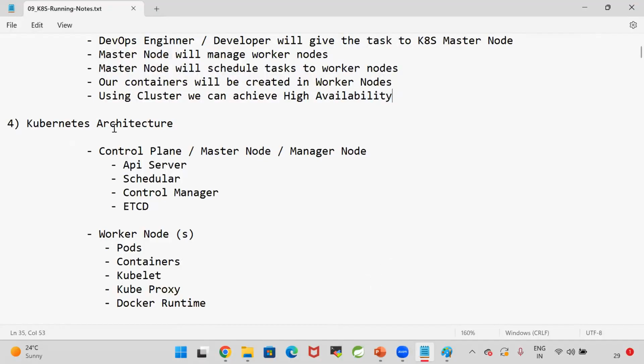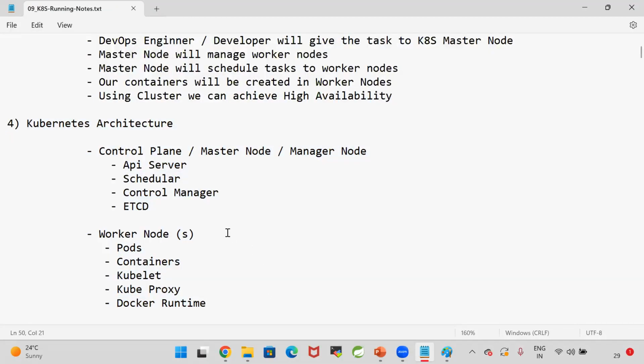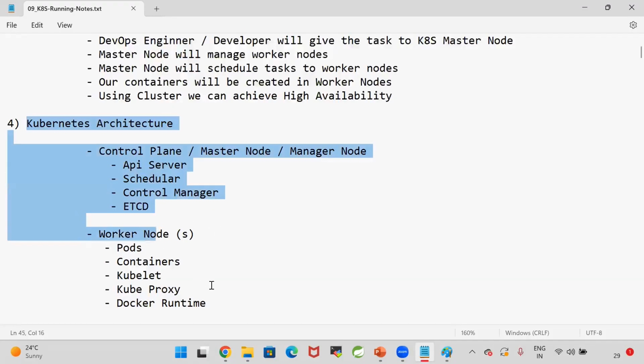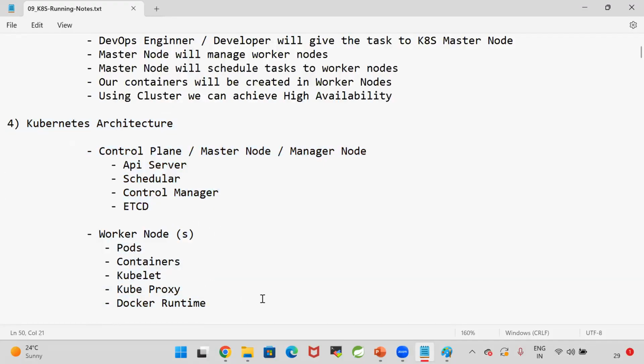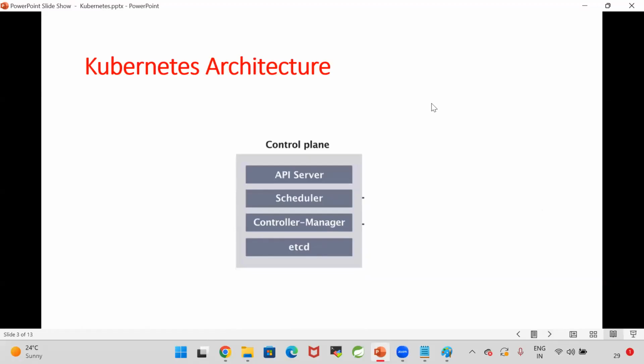Okay. Now, let's understand our Kubernetes architecture. Guys, understanding Kubernetes architecture is very, very important. If you see the Kubernetes architecture diagram, you can see there is a control plane available.